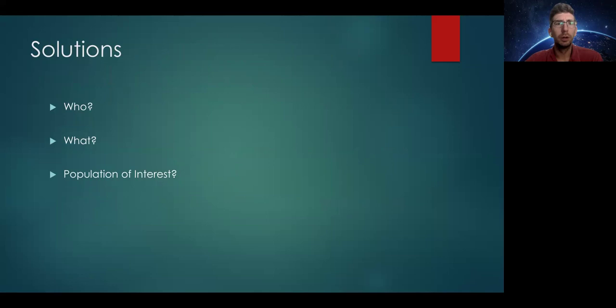All right, so who is the who, the what, and the population of interest? In this question, you can pause here and try to go back and answer it for yourself. The who, in this case, are the 29 volunteers, right, that the researcher conducted this experiment on. Remember, the who is our sample that we collect the data from.